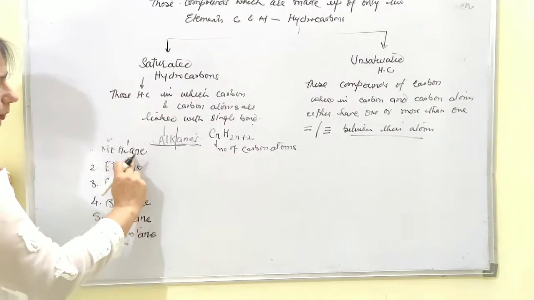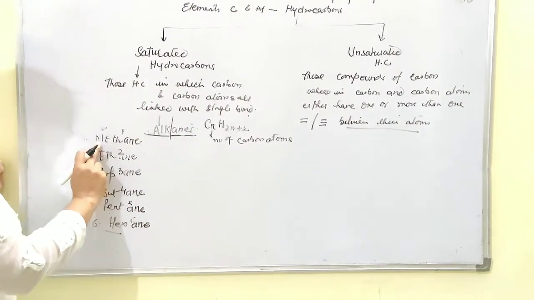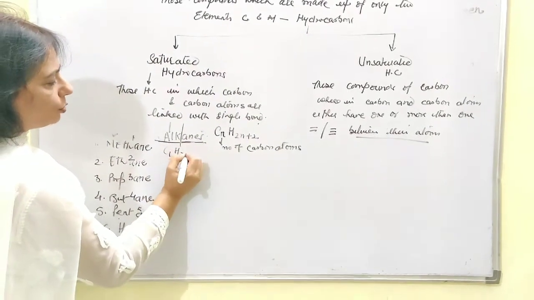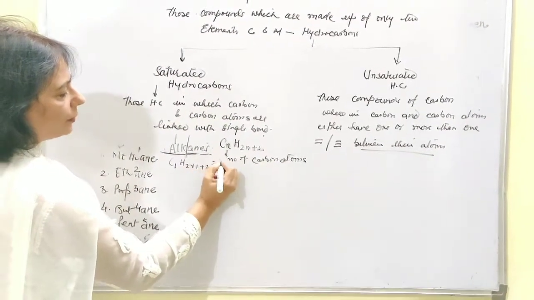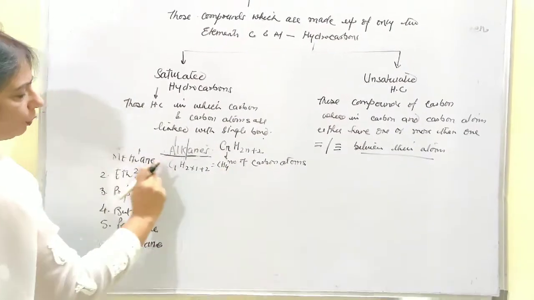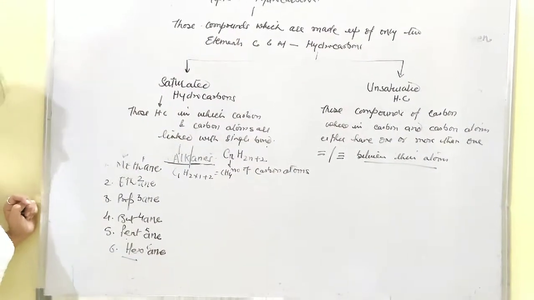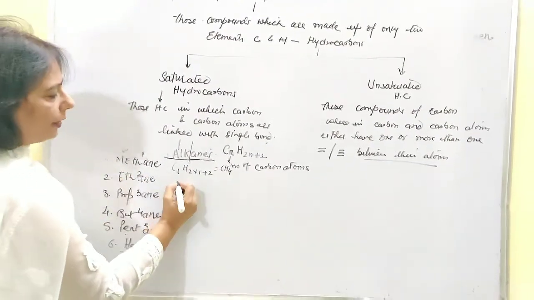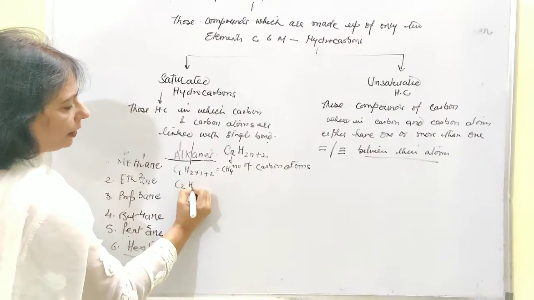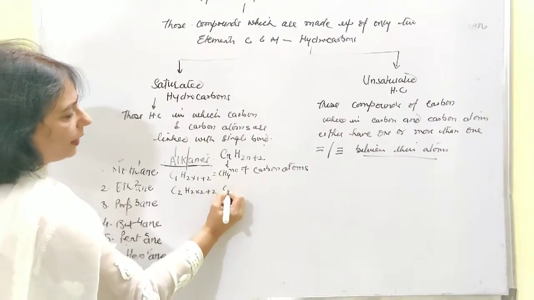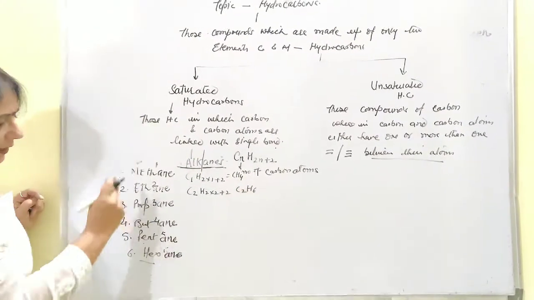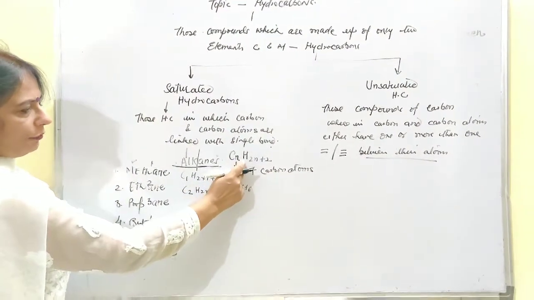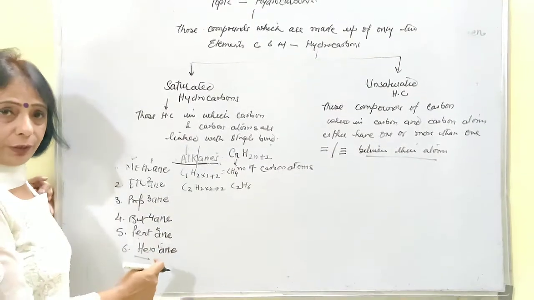Okay, now we'll use this formula to find out the formula of these compounds. Let's talk about methane. Meth tells you that we are talking about 1 carbon atom. So it is C1H2 into 1 plus 2, that means you are getting CH4. This is the molecular formula of this particular compound. If I go for ethane, that means we are talking about 2 carbon atoms. So fill 2 here, and 2 into 2 plus 2, you will be getting C2H6. In a similar way, when you put the number of carbon atoms in the given general formula, you can find out the molecular formula of these compounds.